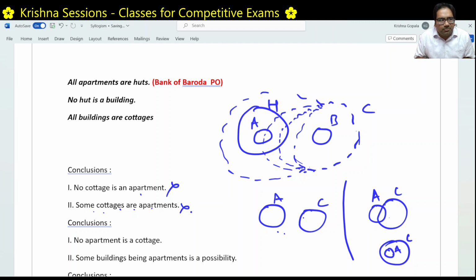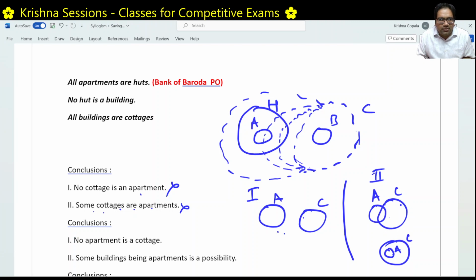So some cottages are apartments. That is the second statement, this. Right. And the first statement is this. No cottage is an apartment means we'll put it like this. Some cottages are apartments means either this or this. In fact, the other one also, some cottages are apartments is like this. Some are apartments, some are not apartments. So we can draw it like this also.